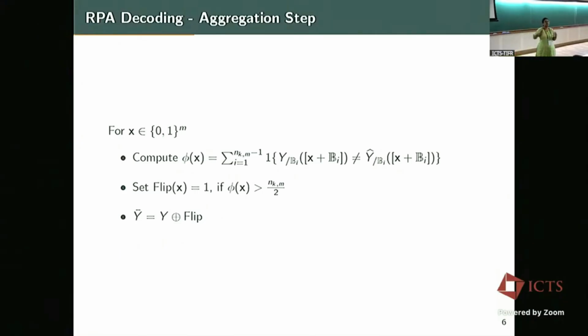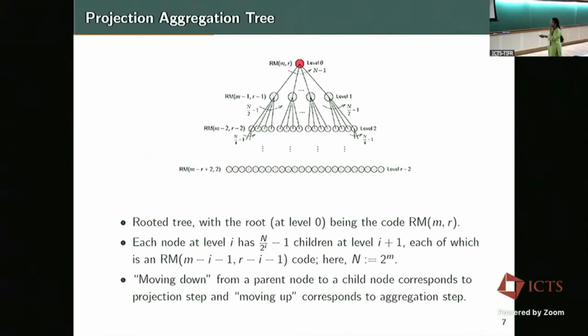So now what is the recursion part? The recursion part, I'll just show you in the form of a tree. This tree is picked from my paper, but just that it goes all the way, you can assume that this goes all the way to first order Reed-Muller codes. Okay? So in this tree, it's a rooted tree. Assume that the noisy codeword which we obtain for RM(m, r) is sitting here. And every time we are doing a projection, we are going down the tree, right? And every time we are doing a projection, we are going all the way down to first order, right? And then every time we are doing an aggregation, we are going up the tree. So that is what we will be doing in this projection aggregation tree.